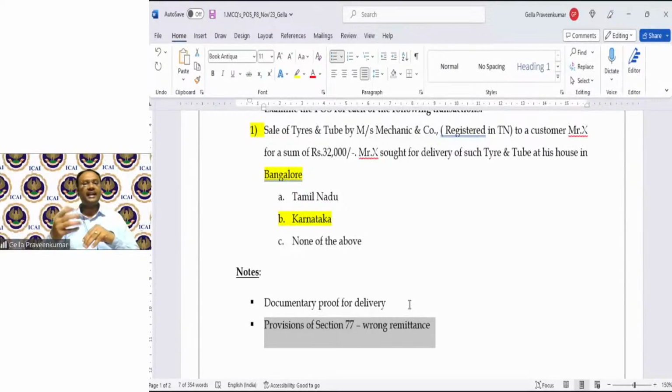Should I need to pay interest? Answer is no need to pay any interest. For the reason, section 77 says that if you have interpreted the place of supply wrongly, instead of intra, you have considered as interstate, or instead of interstate, you have considered as intrastate supply, you make a proper remittance, claim a refund, and no need to pay interest. So this is the answer with respect to all those B2B and B2C transactions.